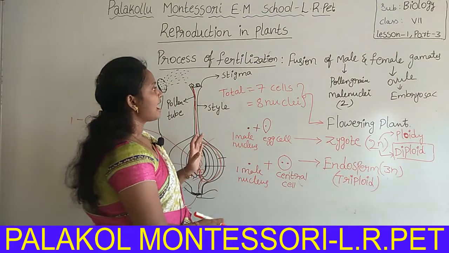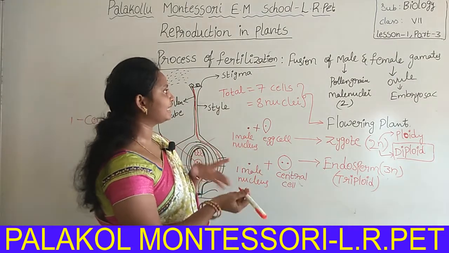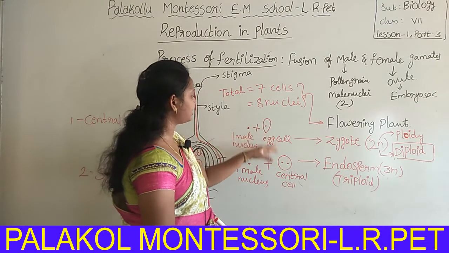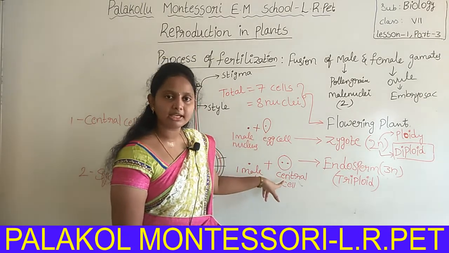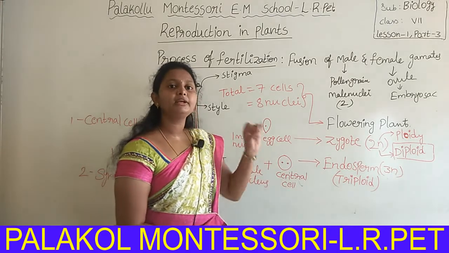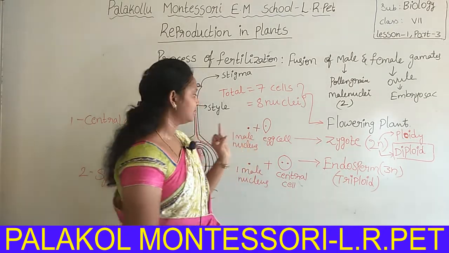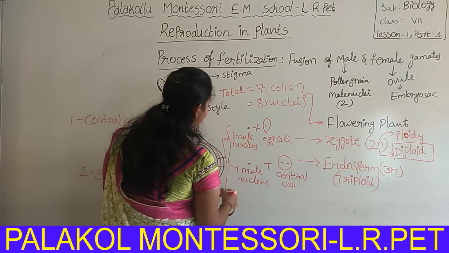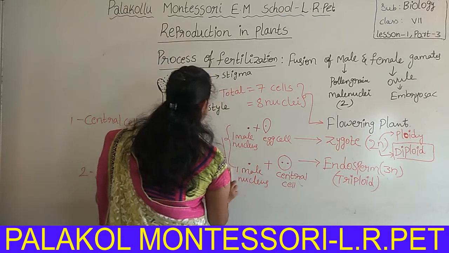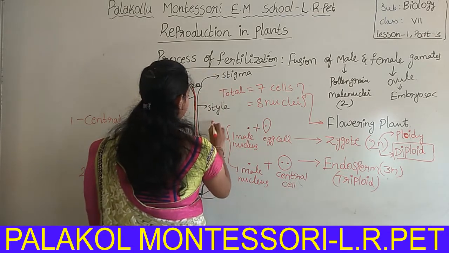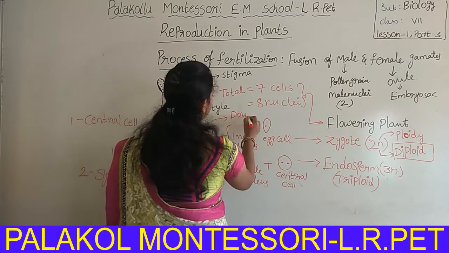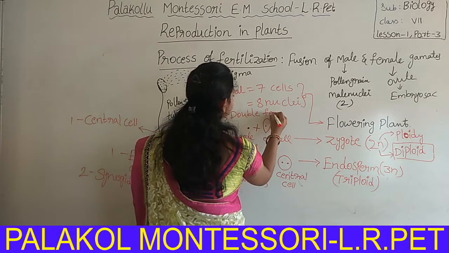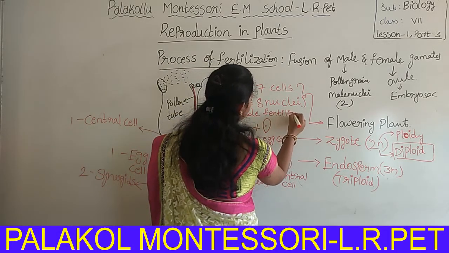I said fusion of male and female gametes is called fertilization. Here one fusion takes place, and here a second fusion takes place. That's why two fertilizations take place, and it is called double fertilization. Double fertilization occurs two times, so it is called double fertilization.